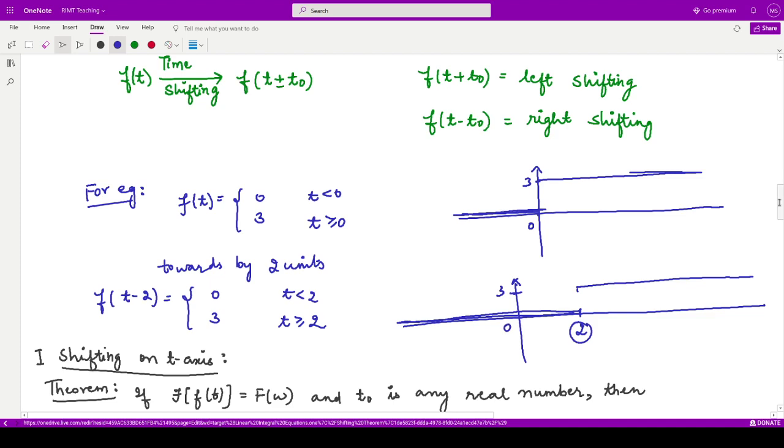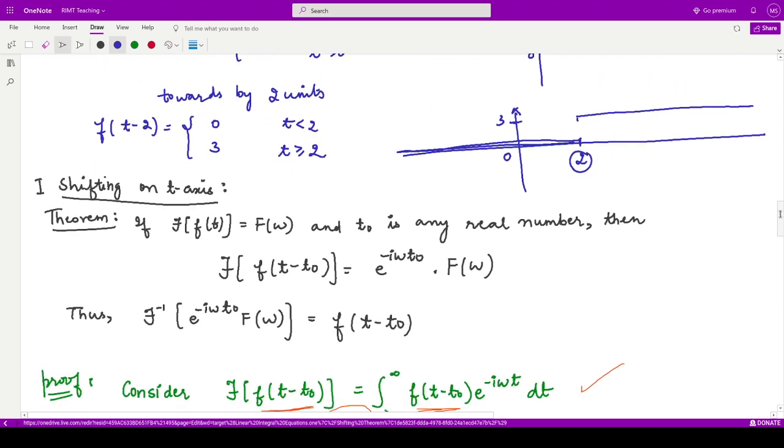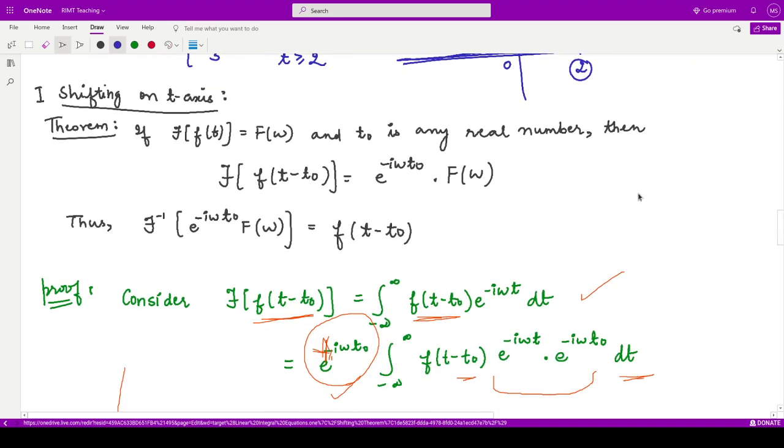So this is the shifting property. Now what would be the Fourier transform for this shifting on the t-axis? Suppose the Fourier transform of this function f of t is defined by capital F of omega, and t naught is any real number. In that case, the Fourier transform of f of t minus t naught is given by e to the power minus iota omega t naught into F of omega.